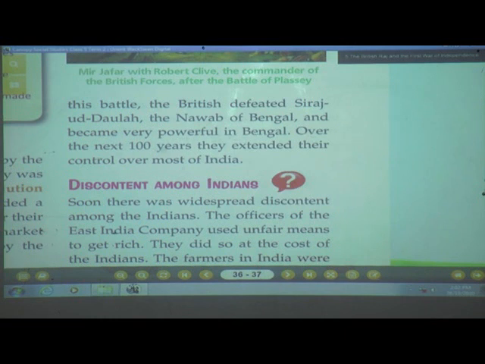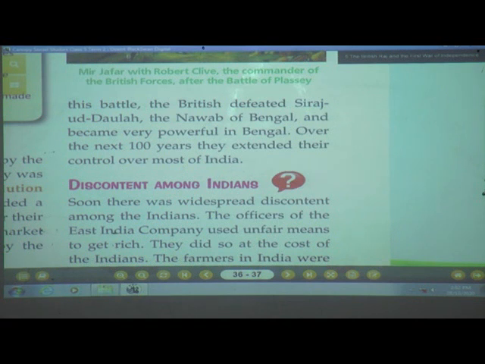Over the next 100 years, they extended their control over most of India. Students, extended means to spread out. They spread their control over a major part of India. They started with Bengal and then started capturing India.